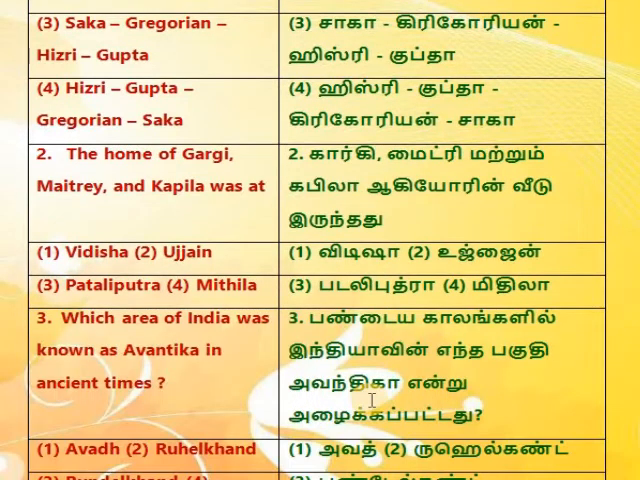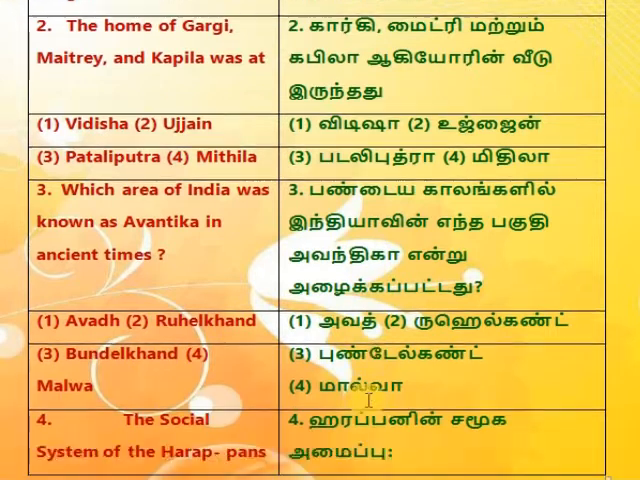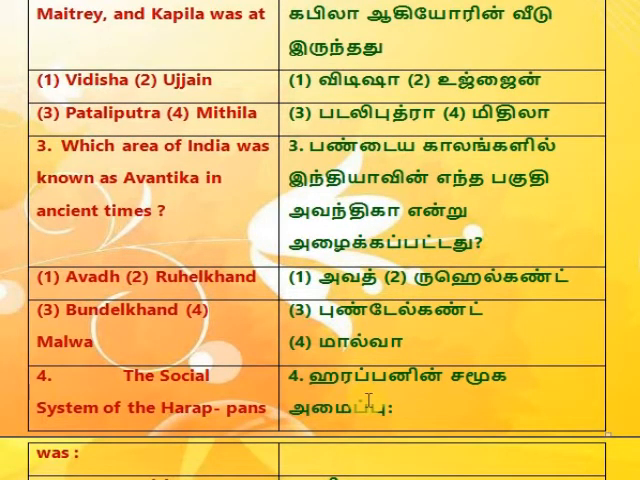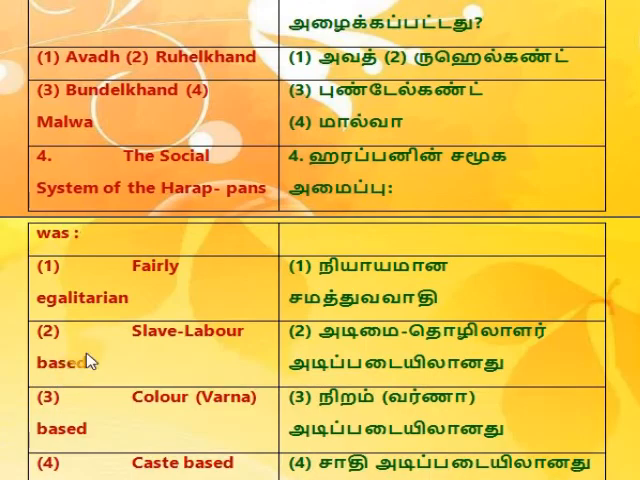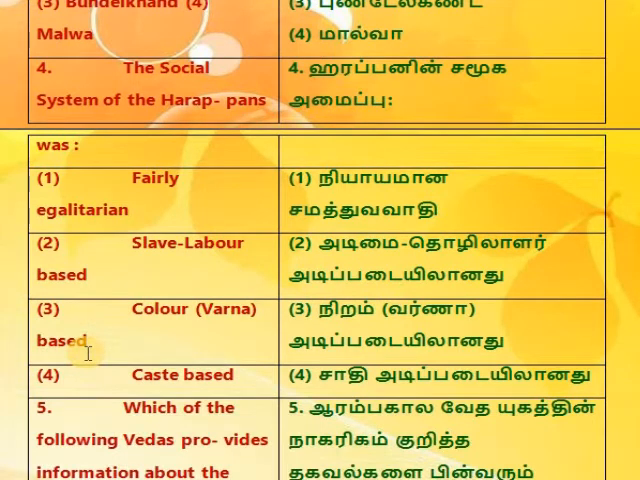2. The home of Gargi, Maitri, and Kapila was at 1. Vidisha, 2. Ajay Jain. 3. Pataliputra, 4. Mithila. 3. Which area of India was known as Avantika in ancient times? 1. Awadh, 2. Ruhelkund. 3. Bundelkhand, 4. Malwa. 4. The social system of the Harappans was 1.